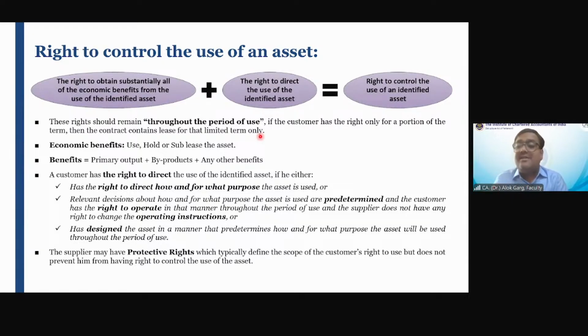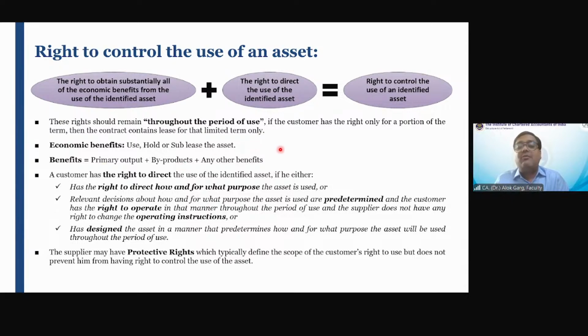After 3 years, since the lessee does not have a right to control the use of the asset, there will be rental accounting, rent account debit to bank account, not ROU or lease liability accounting. Is that clear? What is meant by economic benefit?